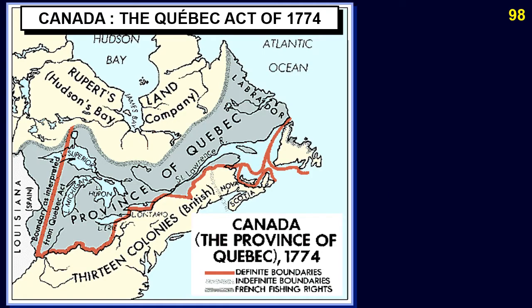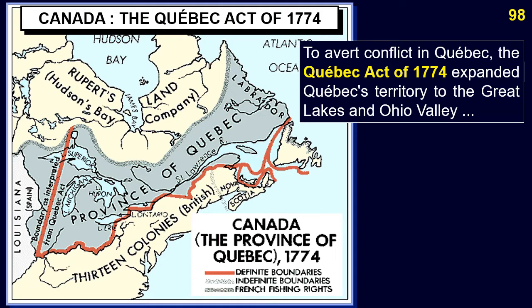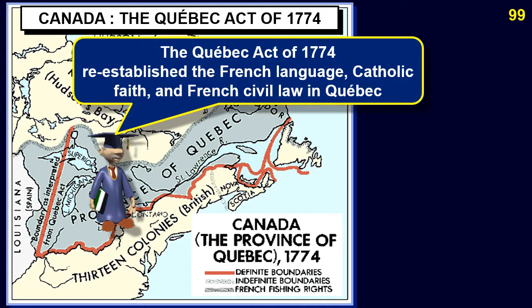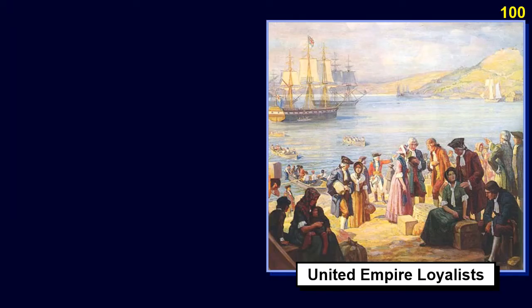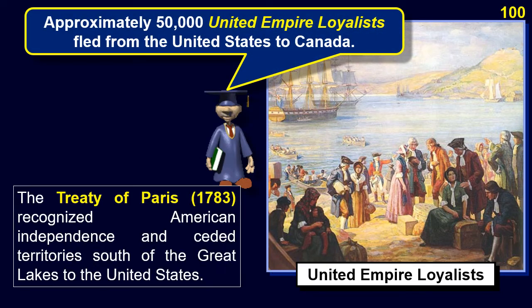To avert conflicts in Quebec, the Quebec Act of 1774 expanded Quebec's territory to the Great Lakes and Ohio Valley, and re-established the French language, Catholic faith, and civil law in Quebec. It angered many residents of the 13 colonies, helping to fuel the American Revolution. The Treaty of Paris, 1783, recognized American independence and ceded territories south of the Great Lakes to the United States.